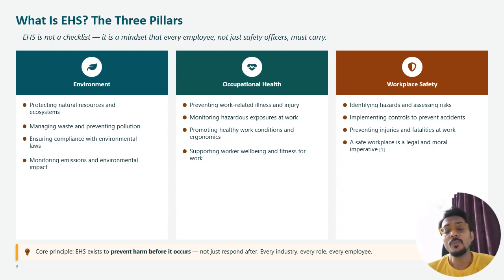Workplace safety: identify the hazard, assess the risk, and implement the controls, preventing accidents, injuries, and fatalities at work. A safe workplace is a legal and a moral imperative. So the core principle is that EHS exists to prevent harm before it occurs, not just respond after. It is the same for every industry, every role, and every employee.